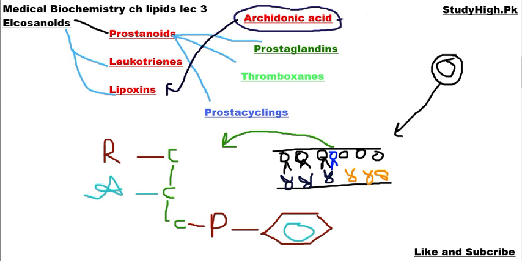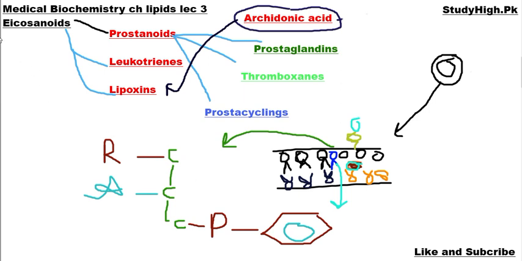This cell membrane also contains a number of receptors. When some hormone binds with this receptor, it causes the release of the enzyme phospholipase A2. We will discuss in detail the process of phospholipase A2 and A1 in different types of reactions. So when a hormone binds with this receptor, it causes the release of phospholipase A2, and then phospholipase A2 acts on this phosphatidylinositol in the cell membrane.